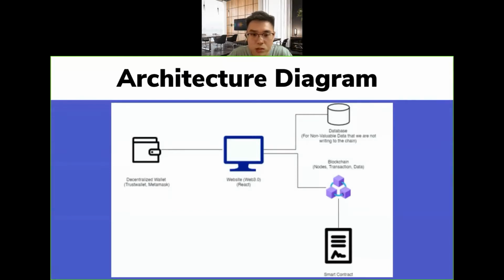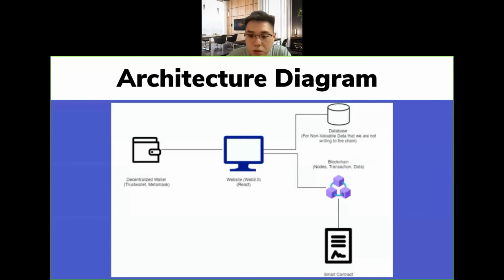As long as a user has a decentralized wallet, they're able to access the website, which is the DApp. Any non-valuable data will be written to the database, which is done in MongoDB right here, and only the important data will be written on the blockchain through a smart contract, because writing data on the blockchain needs a transaction fee, but it's for the blockchain miners, right? It's not for the people who build the blockchains, it's for the miners.